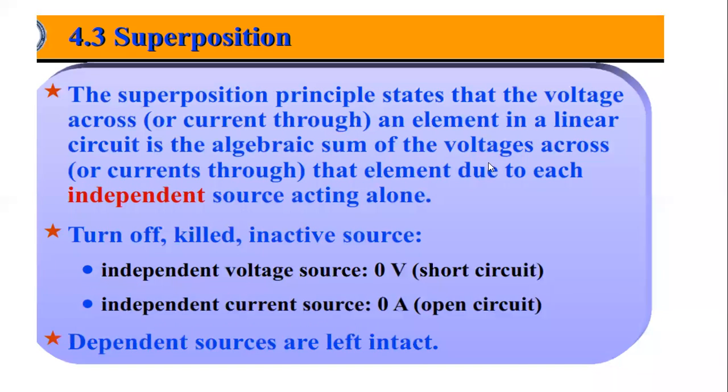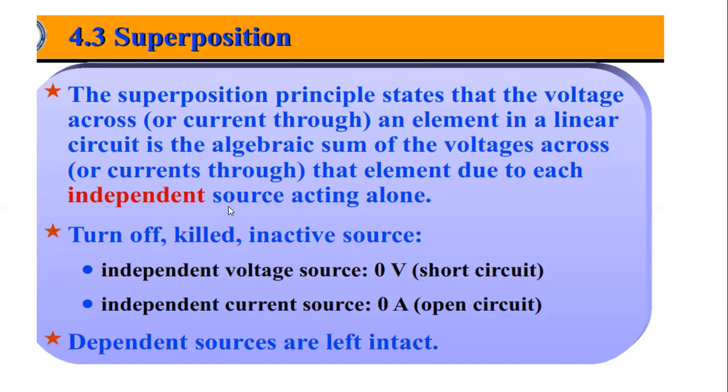Okay. So superposition principle states that the voltage across an element in a linear circuit is the algebraic sum of voltage across or current through that element due to each independent source acting alone. As I have already told you, there may be multiple sources in a circuit.